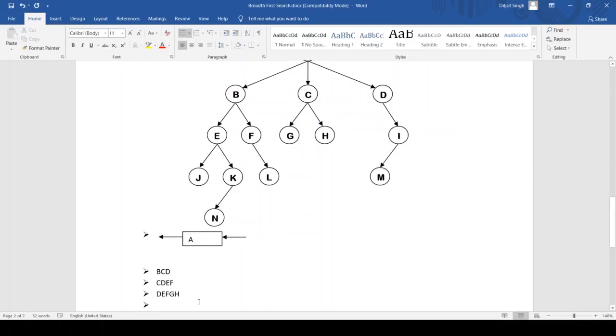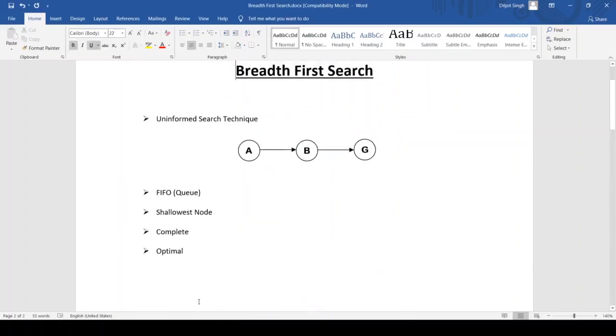we are removing the D, E, F, G, H, I, right? We also call this the shallowest node. Here is the second point. We also call it the shallowest node as it completes all the shallowest nodes by completing level by level.